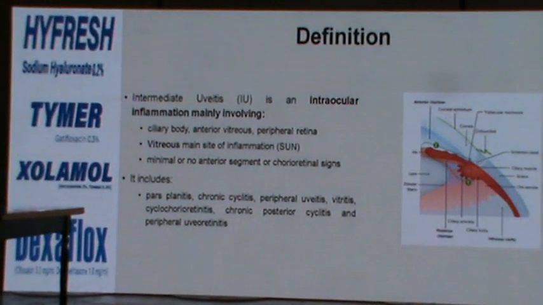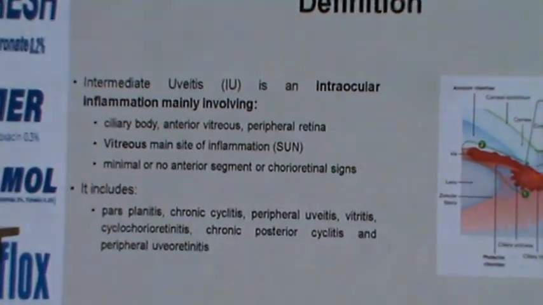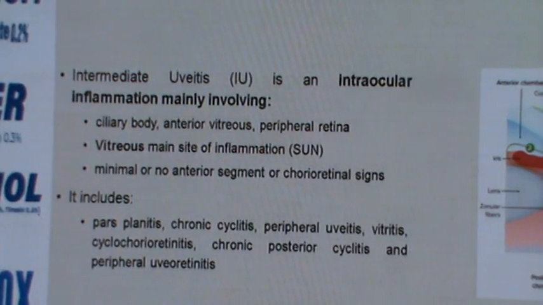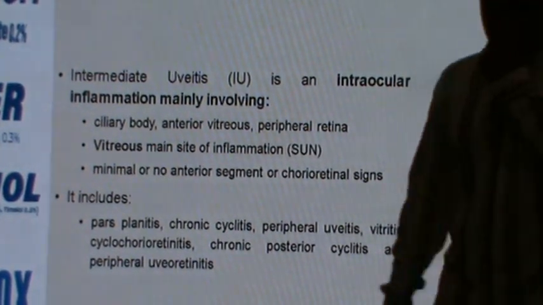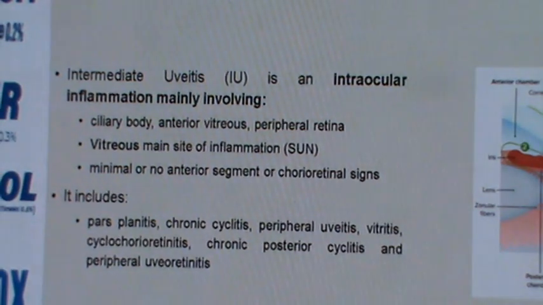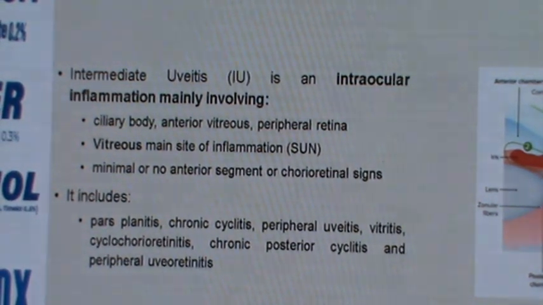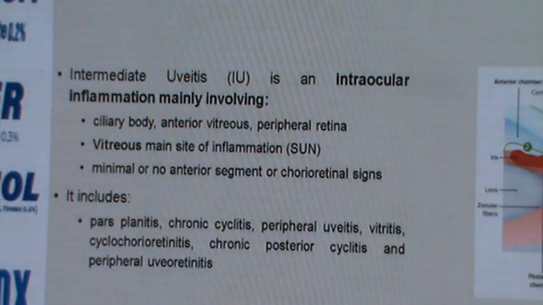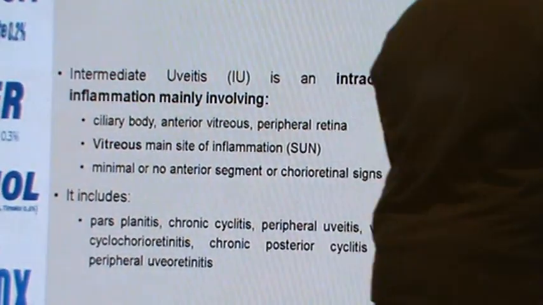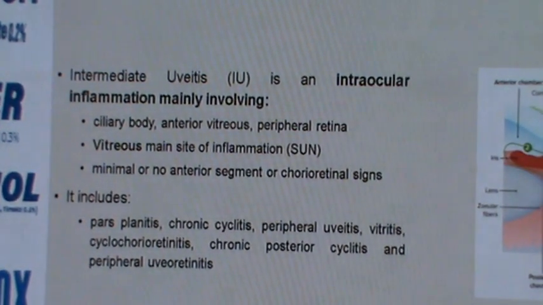By definition, intermediate uveitis is a subset of uveitis in which the inflammation mainly involves the ciliary body, anterior vitreous, and peripheral retina. The SUN working group defined it as a subset of uveitis where the vitreous is the main site of inflammation. However, the presence of cystoid macular edema or peripheral vascular sheathing does not exclude the diagnosis of intermediate uveitis. These cases usually have minimal or no anterior segment signs and usually no chorioretinal signs besides cystoid macular edema and peripheral vascular sheathing.